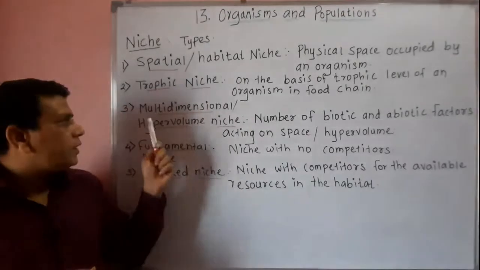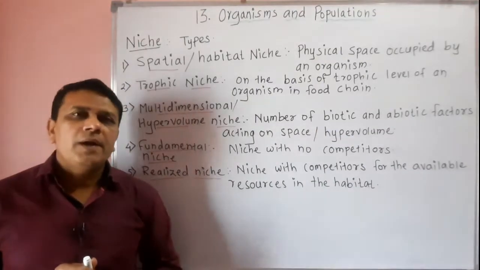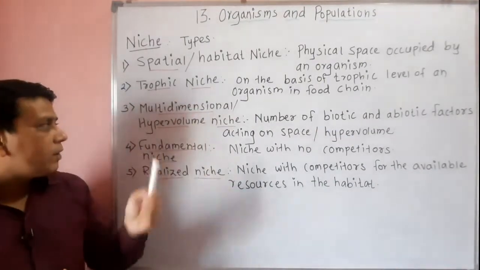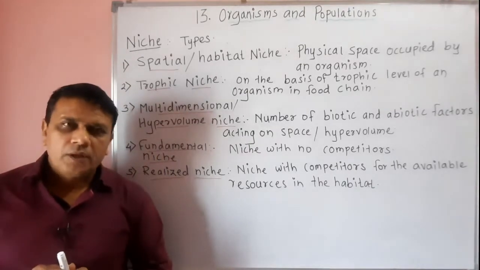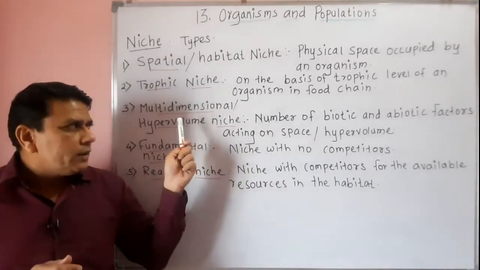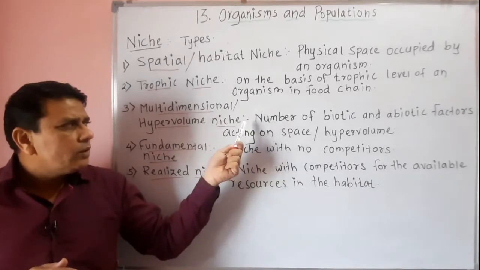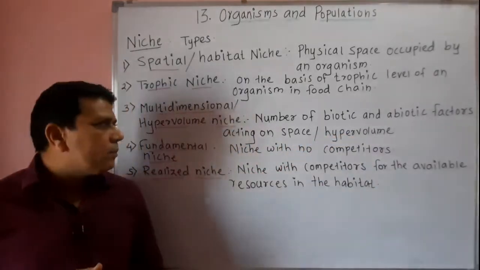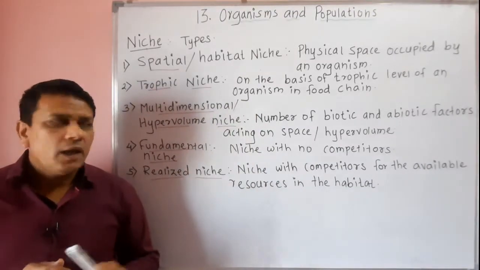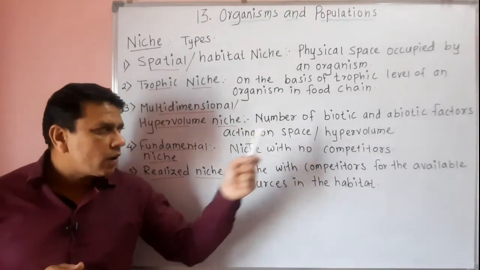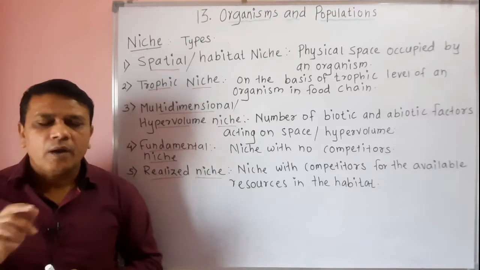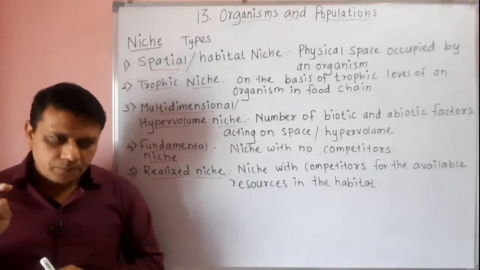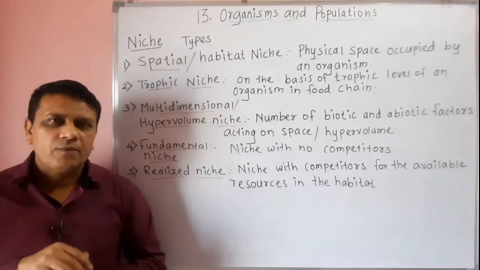Then the next one is called multi-dimensional, or it is also called hypervolume niche. Now it is based on the number of biotic and abiotic factors acting on the space or hypervolume of an organism. That means these are the different kinds of abiotic factors and biotic factors.